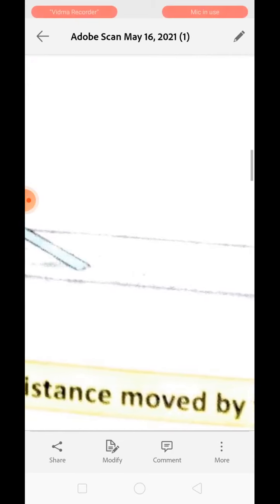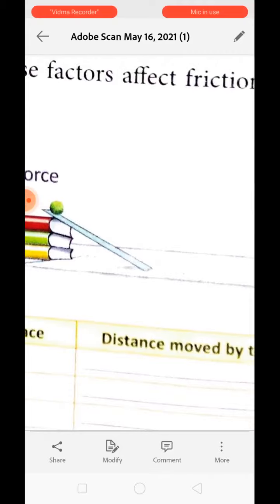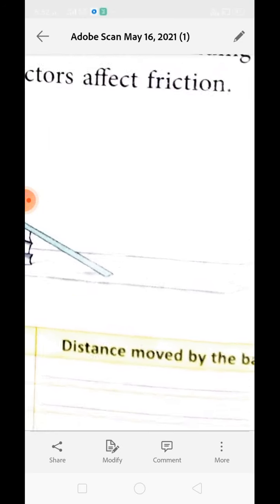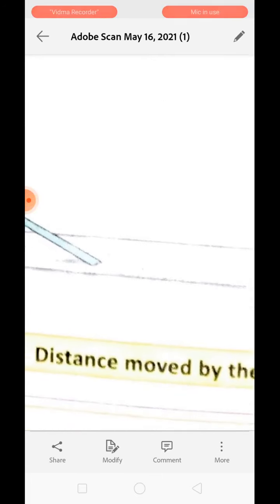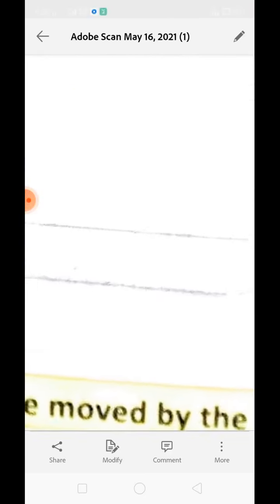Now we need to roll the ball on this slanting surface so that it can move on the chart paper. The first time we will use simple chart paper, the second time we will use sand granules on this surface, and the third time we will use pebbles on this surface, and then roll the ball down the slanting surface.